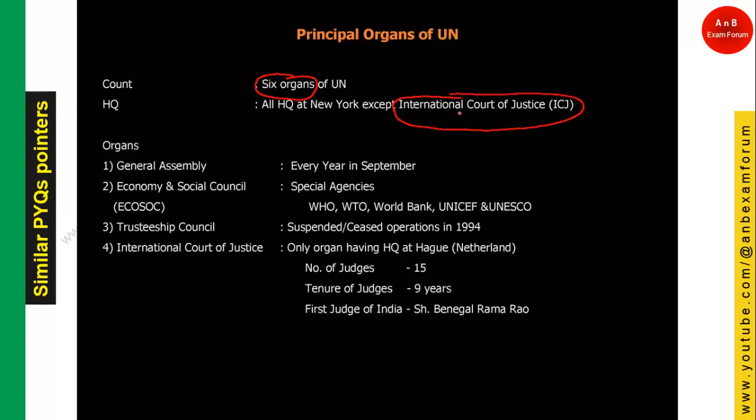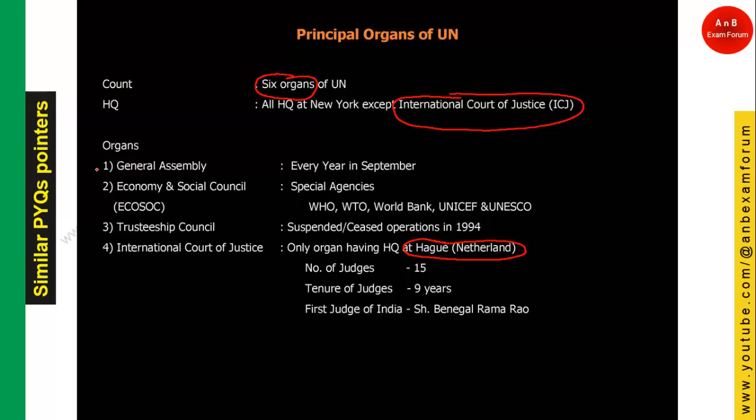So where is this located? This is located in The Hague, Netherlands. So the International Court of Justice is the only principal organ having headquarters at The Hague, Netherlands.